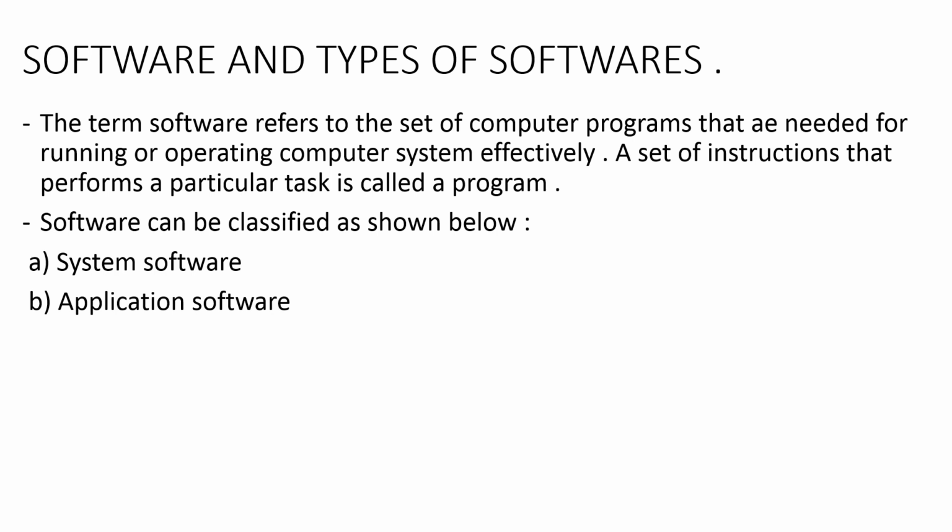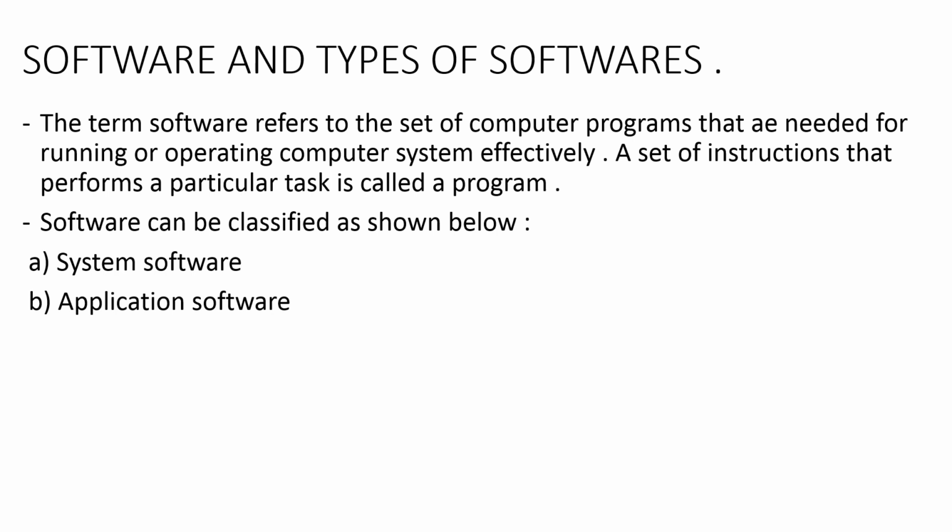Similarly, in the computer, there is a set of instructions given to the computer that is required for the computer to do its task, right? That set of instructions that performs a particular task is called a program. A set of instructions that performs a particular task is called a program.